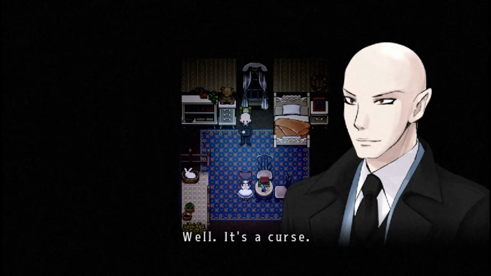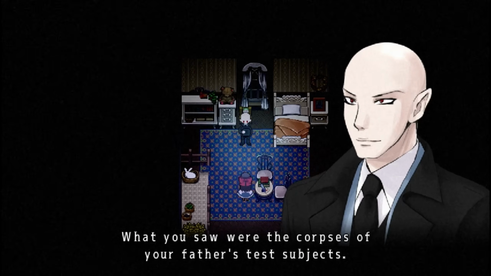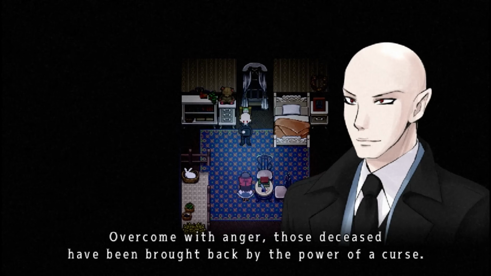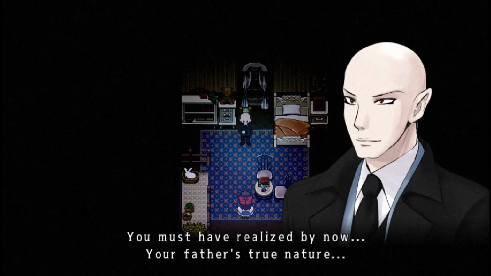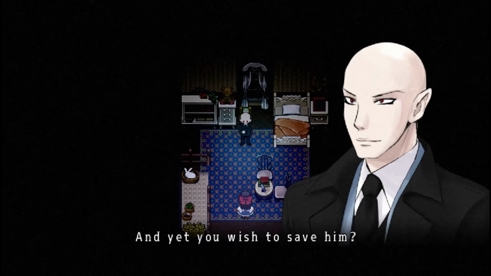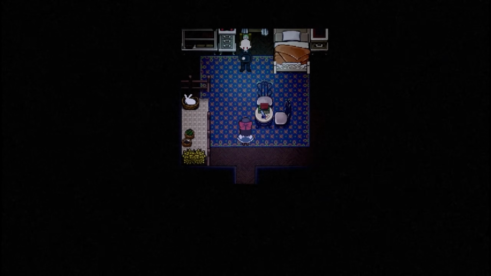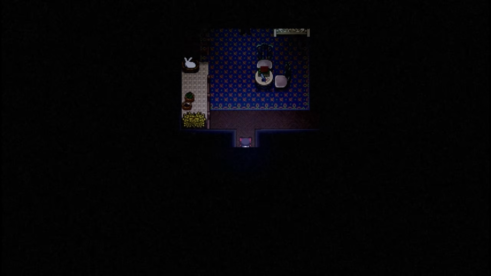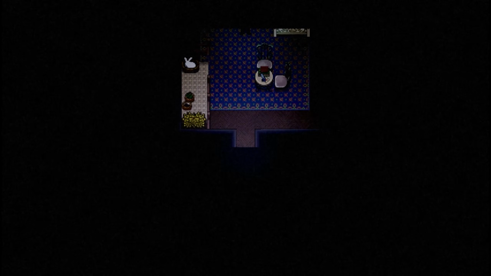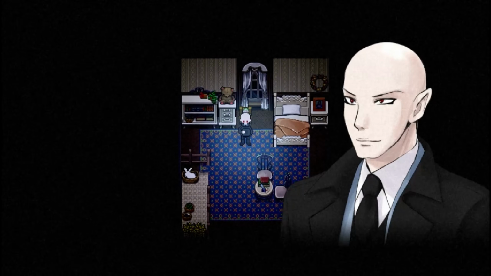Returning to her bedroom, she meets a mysterious, well-dressed salesman named Ogre. He reveals that a curse has struck the mansion, causing the corpses of her father's former test subjects to roam the halls, seeking revenge on Alfred. Despite Ogre's attempt to confront her with the harsh reality that Alfred must face the consequences of his cruel actions, Aya remains determined to help her father. Ogre comments on Aya's ignorance about the suffering of those who have died as she leaves.